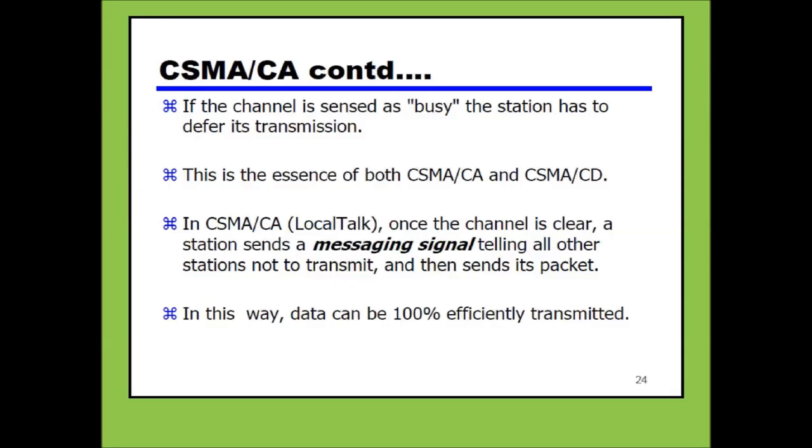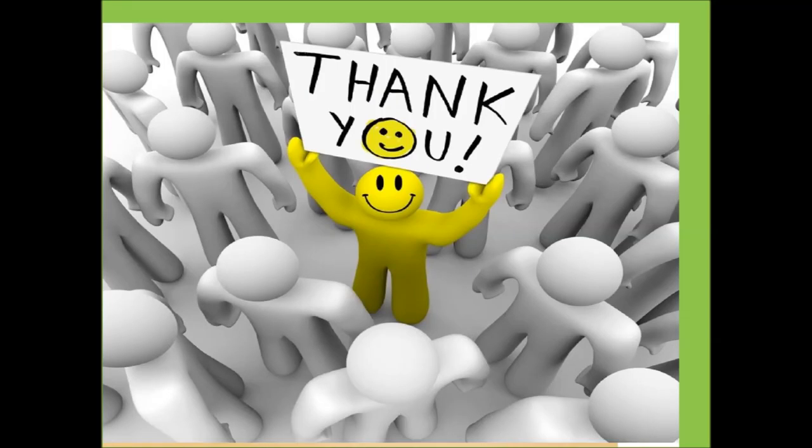So in this way, we have discussed in detail carrier sense multiple access with collision avoidance, carrier sense multiple access with collision detection, and Aloha as well as slotted Aloha. These are different protocols which are used in local area networks for data transmission, to control different types of collisions.